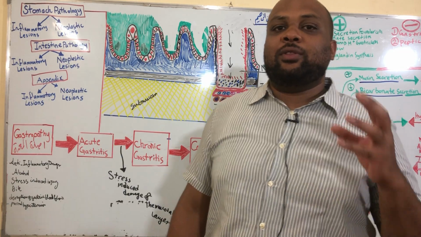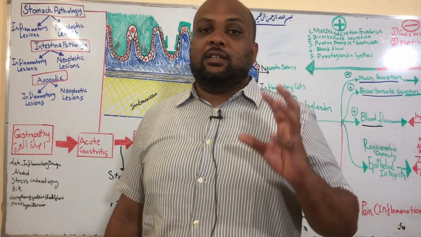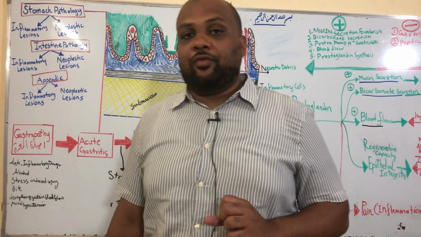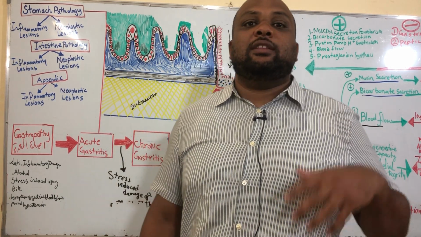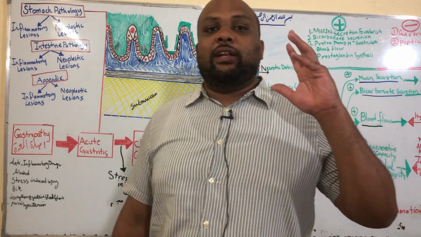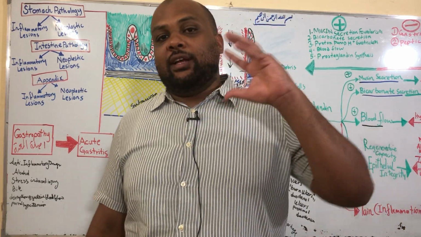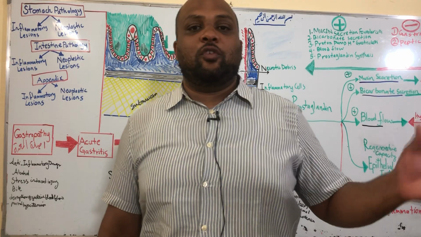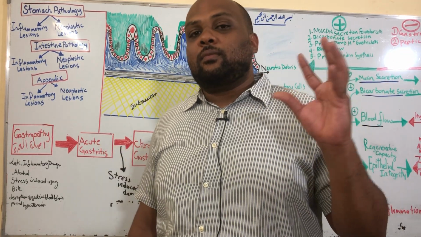Remember, we talked about how the mucus layer is basic compared to the acidic environment, and we have many active processes that ensure this mucus layer is secreted, and there's bicarbonate to ensure that it remains basic and doesn't disintegrate in that acidic environment, and there's blood flow to nurture all these foveolar cells that keep on secreting the mucus.